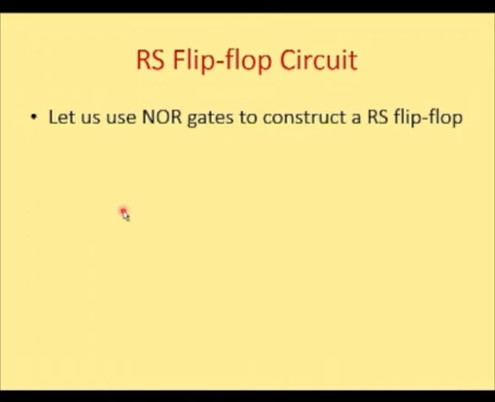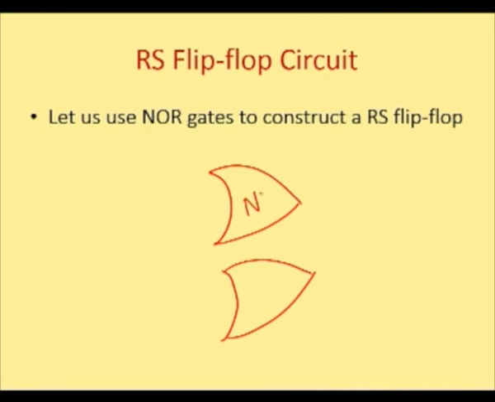Let's see how we can do this. I'm going to take 2 NOR gates. Let me call them N1 and N2. I have a NOR gate. It has 2 inputs and 1 output. 2 inputs and 1 output.